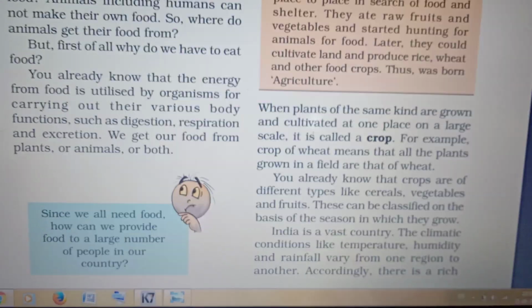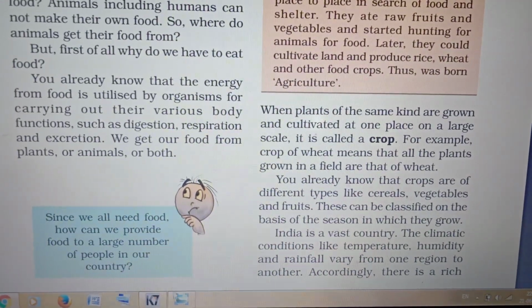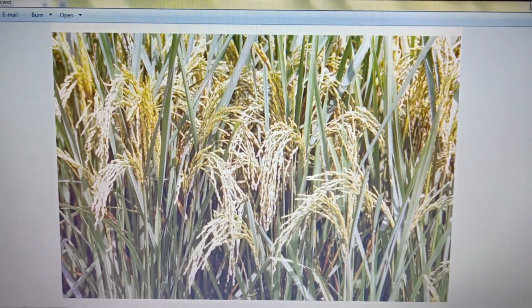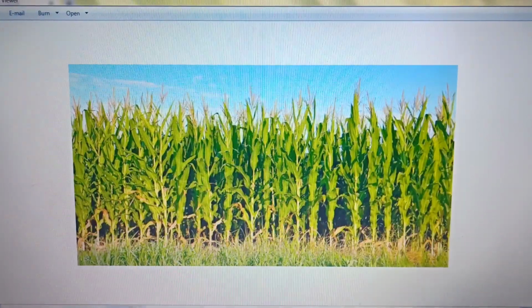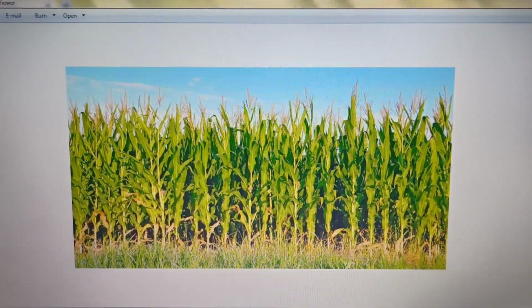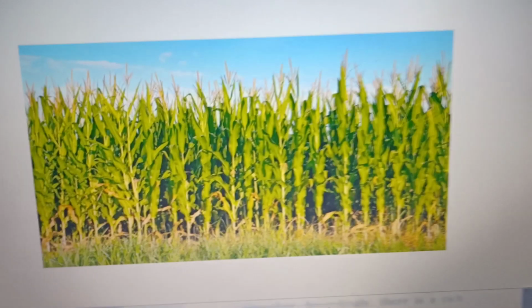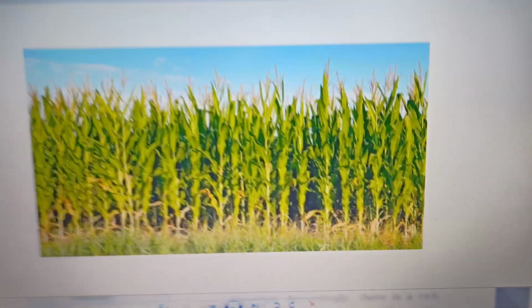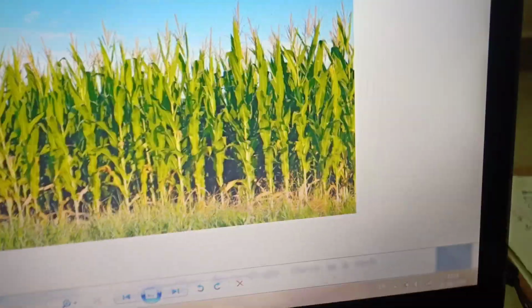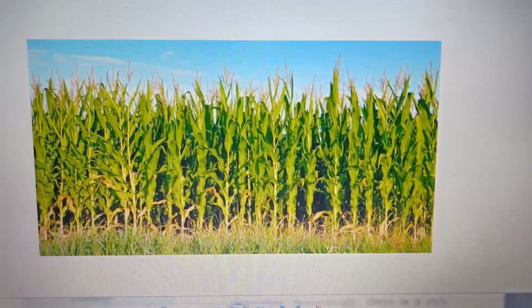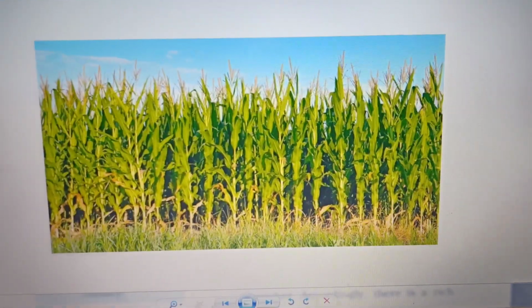It can be a crop of wheat. See, this is a crop. It can be a crop of paddy, crop of maize, whatever. Anything cultivated at one place on a large scale is said to be a crop.